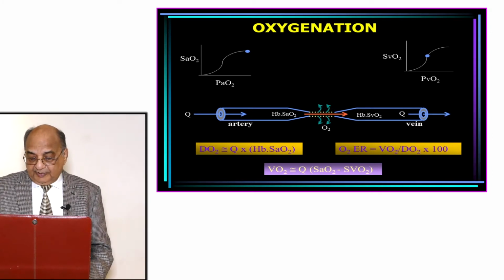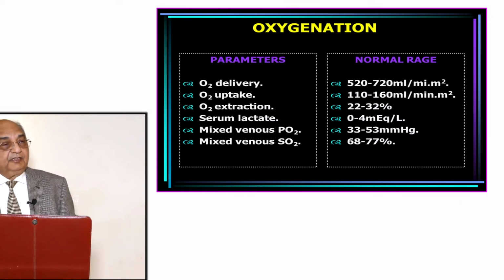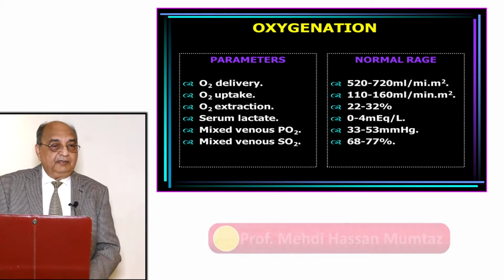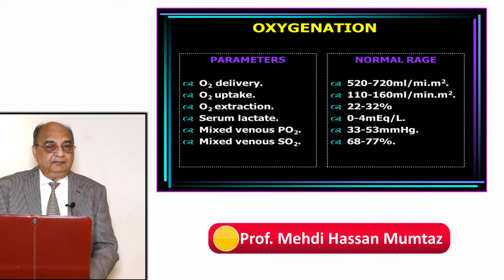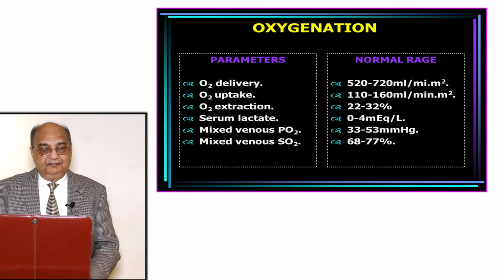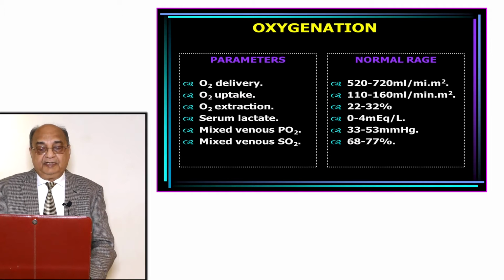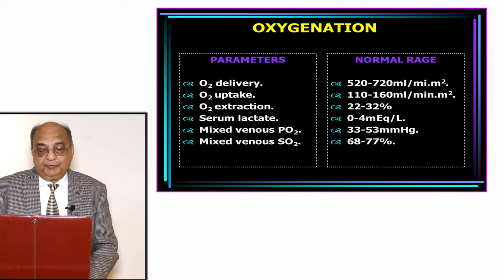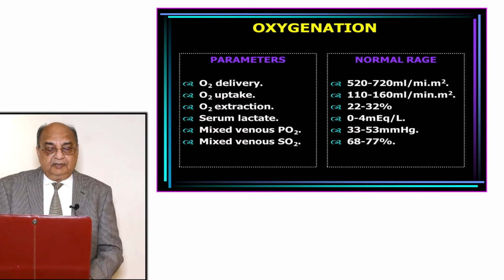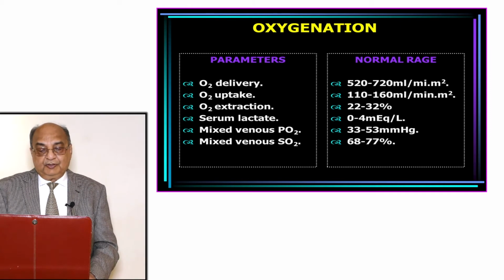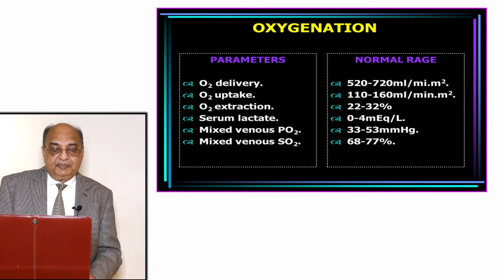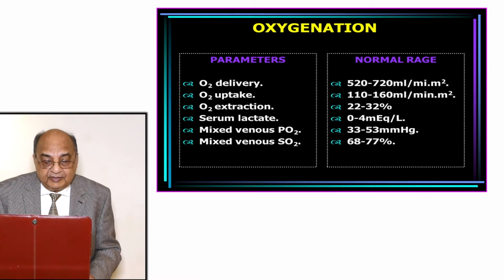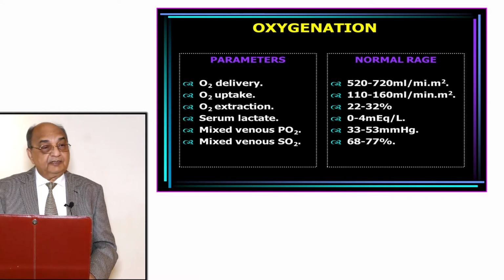Now, if you go into numbers, how much oxygen is delivered to the tissues per minute? 520 to 720 mL per minute per square meter. Then how much oxygen is taken up? 110 to 160 mL per minute per square meter. Then how much oxygen is extracted? 22 to 32%. This is average. Then how much is the normal serum lactate? 0 to 4 milliequivalent per liter. Then how much is the mixed venous PO2? 33 to 53 millimeters of mercury. Then how much is the mixed venous SO2? That is 68 to 77%.